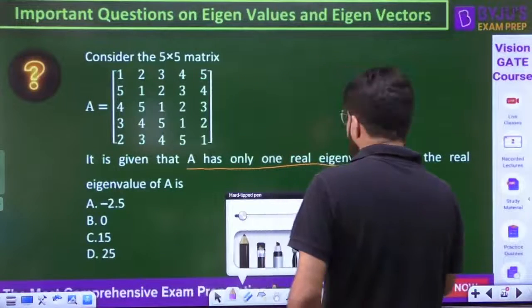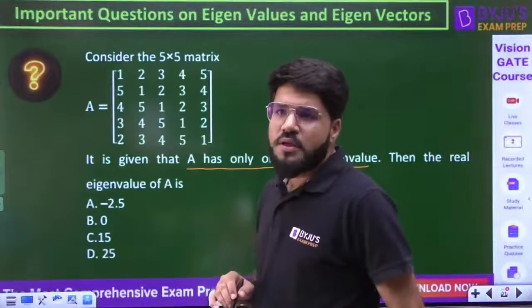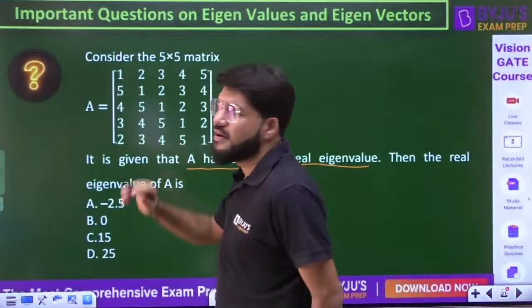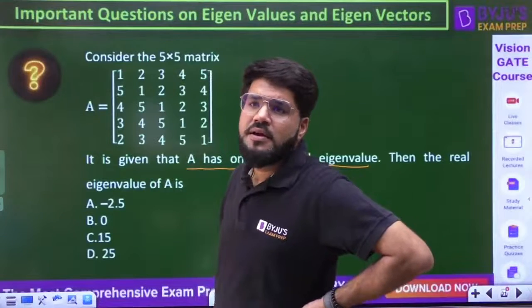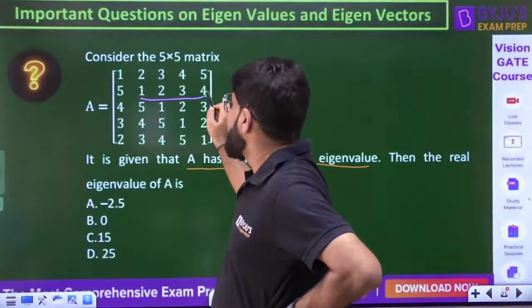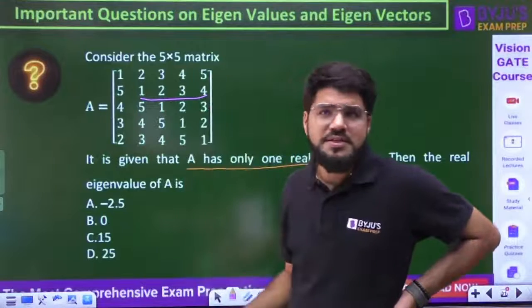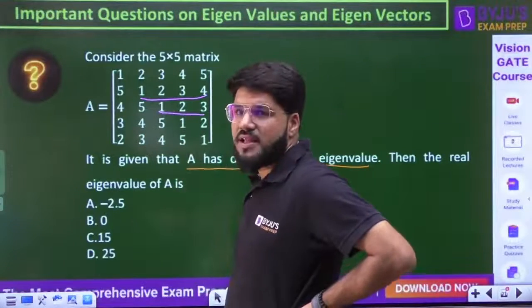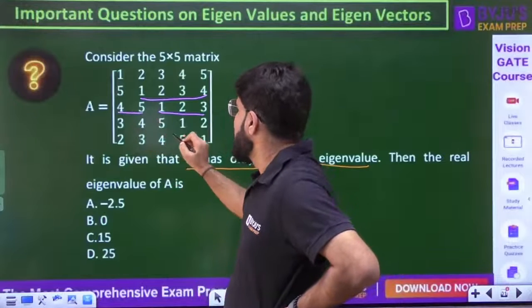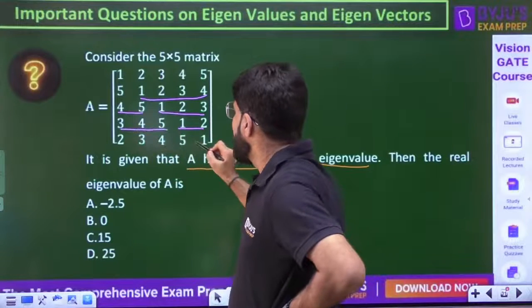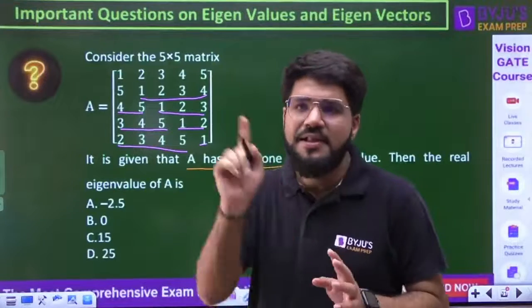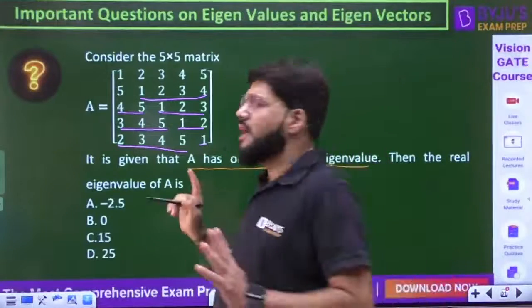Dear, what is the observation about the rows? It is 1, 2, 3, 4, 5. Then again 1, 2, 3, 4, 5 here. That means a circular rotation is there. Again 1, 2, 3, 4, 5, again a circular rotation. All elements of the rows are just identical; they have been rotated.